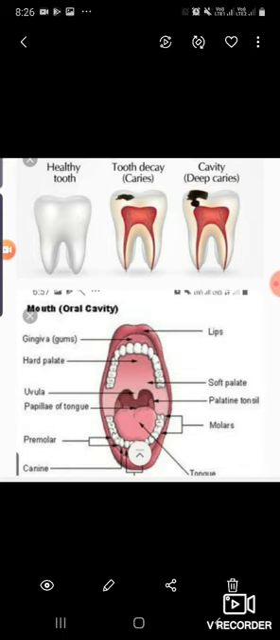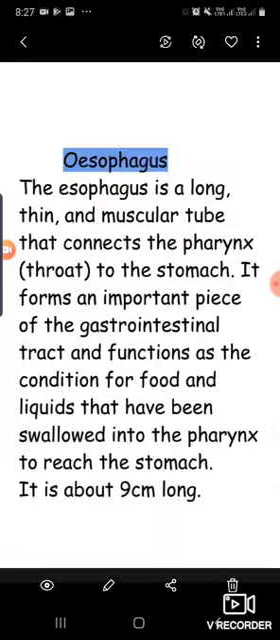And if you do not take care of your teeth properly, then what will happen? Tooth decay may occur, which may damage your teeth. So you have to take care of your teeth also. You should brush at least twice a day. Otherwise what will happen? Teeth will be damaged, or it may cause tooth decay. Now today we are going to start from the esophagus.